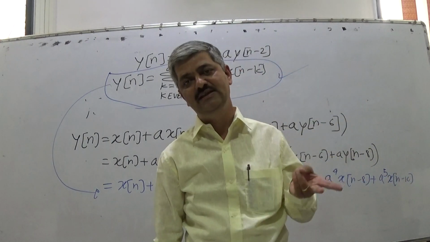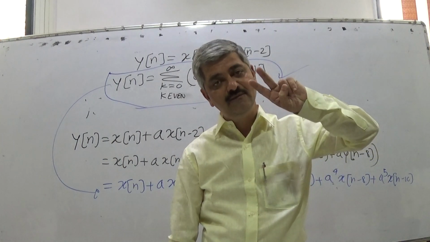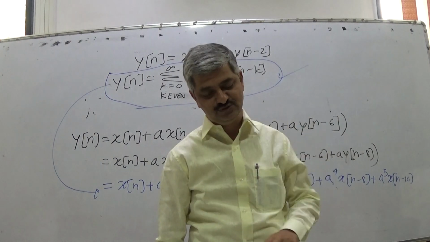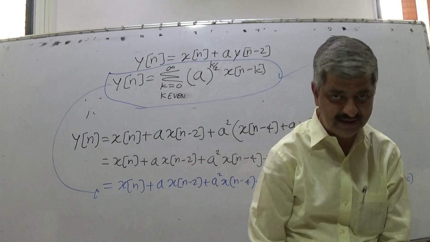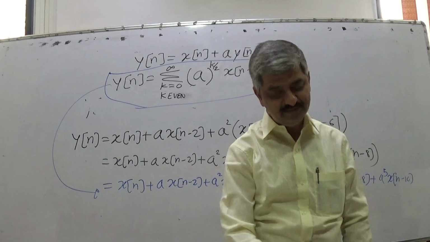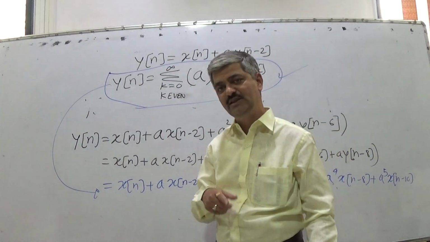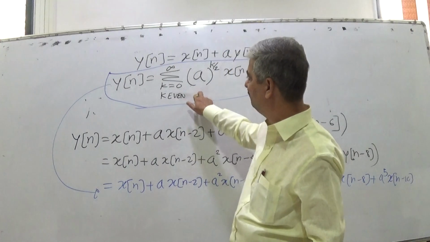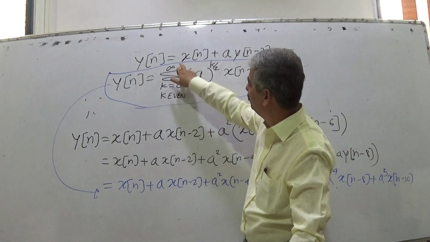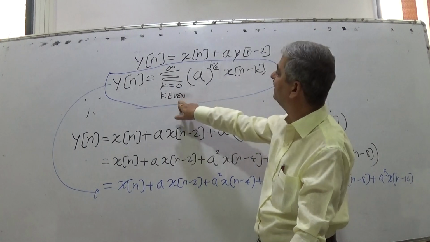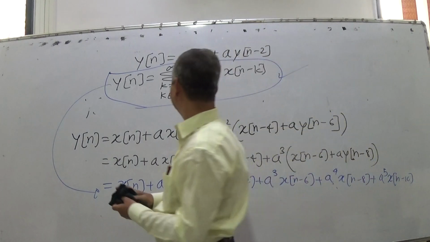So we were talking about whether the infinitely long sum can be expressed as a finite sum using iteration. So converting an infinite sum into a finite recursive sum or vice versa can be done. We did the first thing, that is converting infinite into finite. Now we are converting finite iterative sum into infinite sum, and that is the infinite sum which we got. But here the problem is that the summation was k equal to 0 to infinity, a raised to k by 2, x of n minus k, k even. So writing such k even here doesn't suit the purpose.